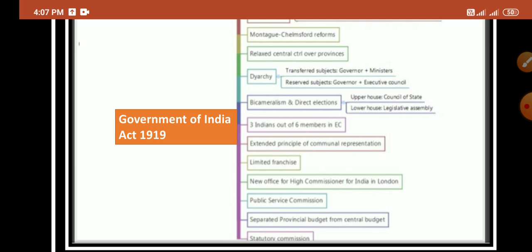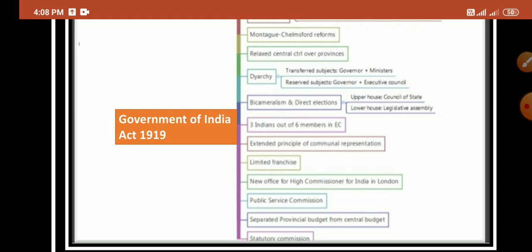And along with this, it limited the franchise to a limited number of people on the basis of property tax and education. It established a new office for the High Commissioner for India in London, and also provided for the establishment of a public service commission. And according to this act, the provincial budget was separated from the central budget, and it provided for the appointment of a statutory commission.